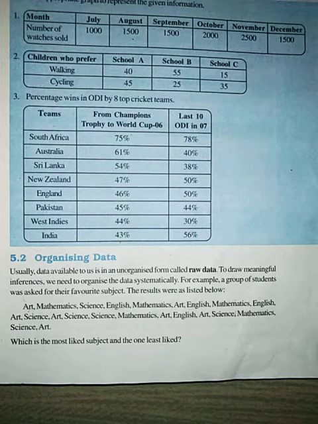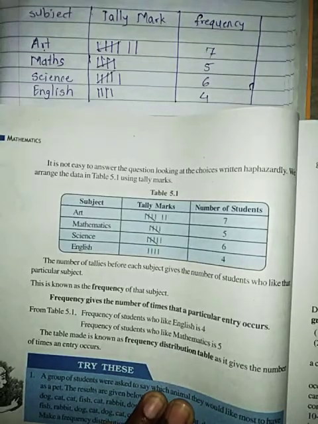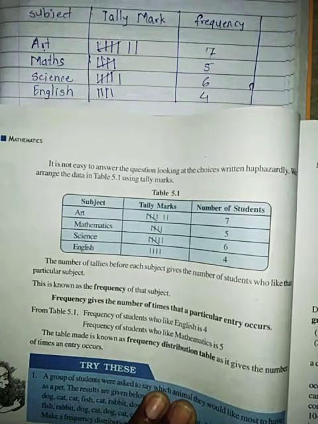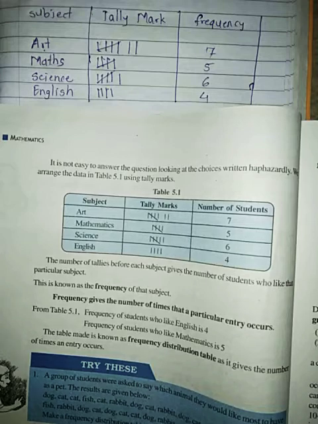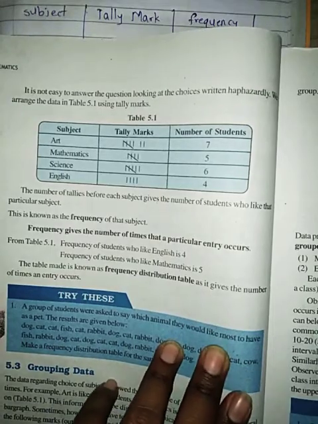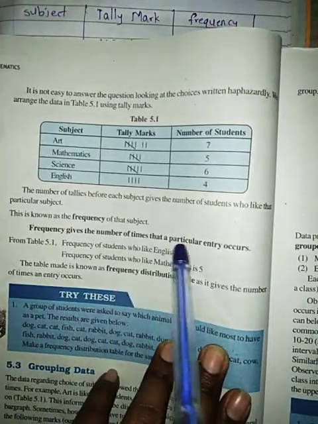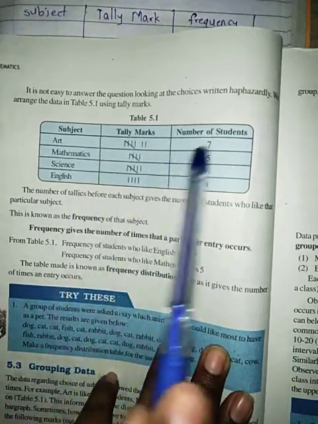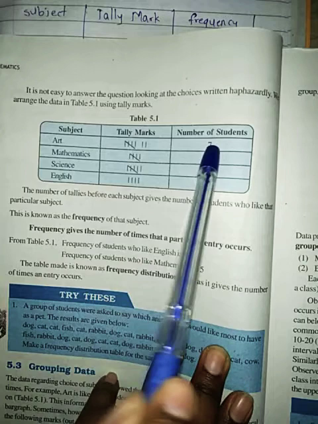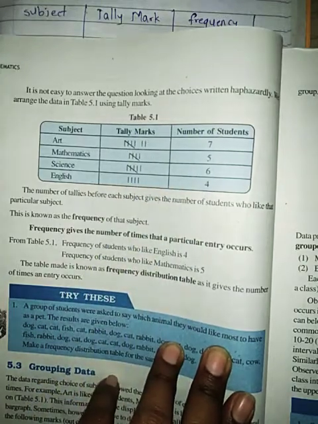That is nothing but organized data in a table form. In that table tally marks and frequency are mentioned. Frequency is nothing but the number of times that particular entry occurs, how many times, or number of students, here 7 students.